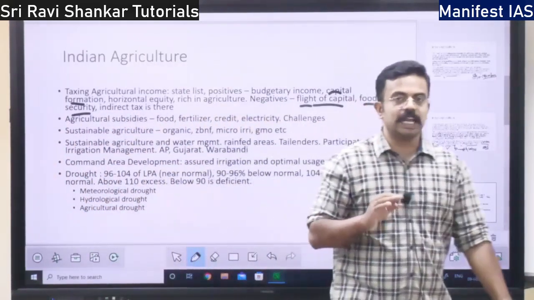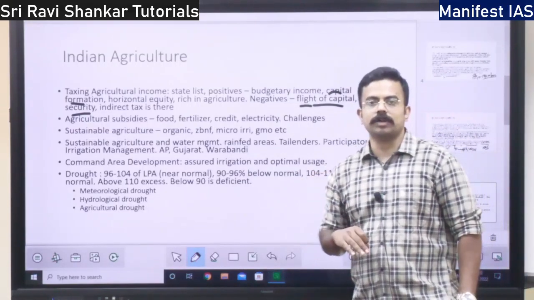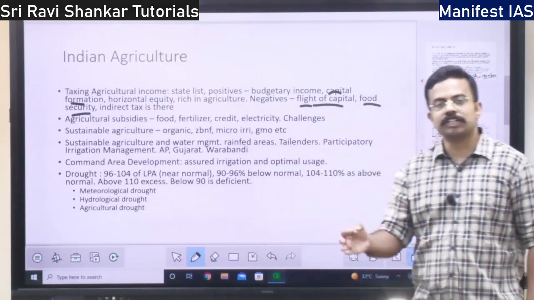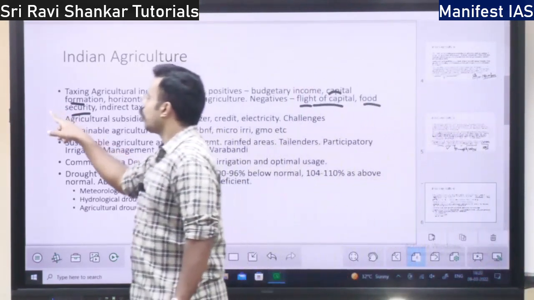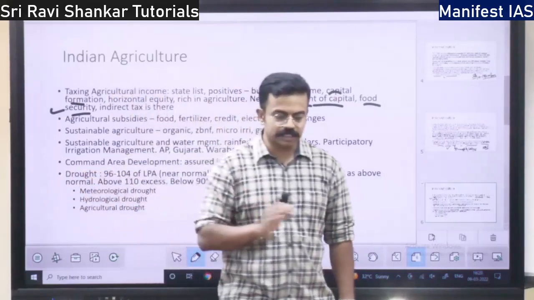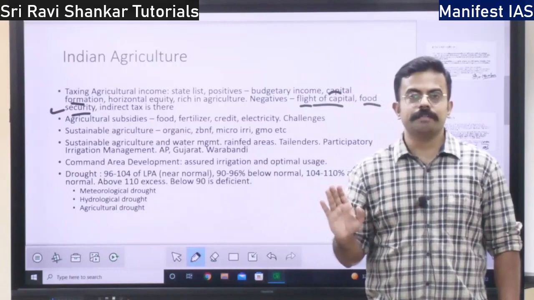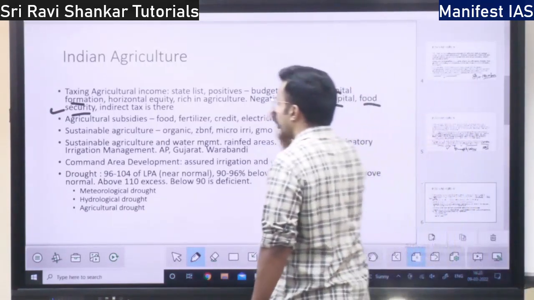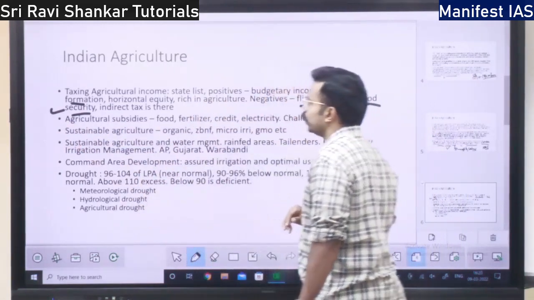Next, food security. See, if taxation happens, what happens? The income to farmers will come down. It will lead to less investment, less crop production. So food security will be hampered. Also, if taxation is done for everyone, irrespective of their background, rich, poor, farmers, what happens? Not many people will join agriculture. So food security will be threatened.